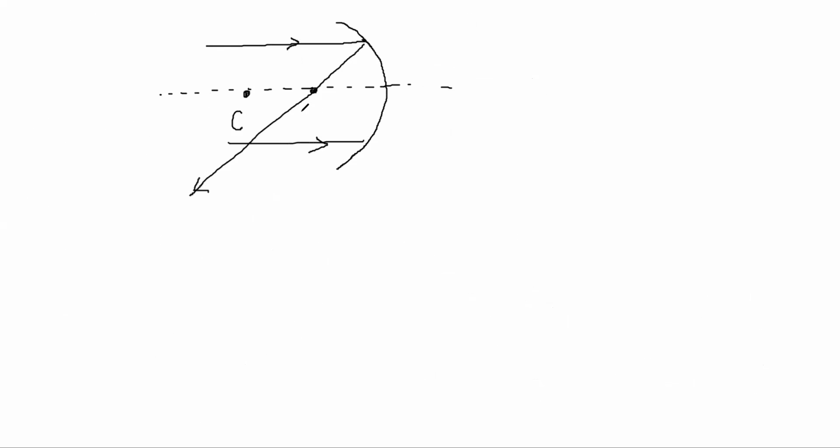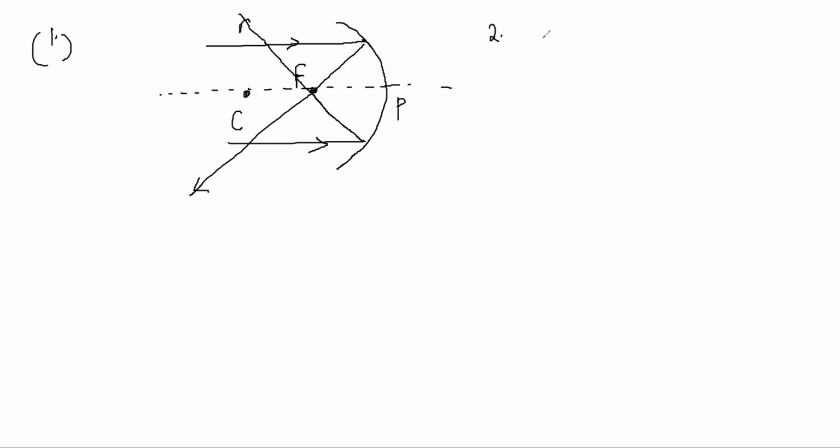Just now we saw one standard ray. If any ray is parallel to the principal axis, it will pass through the focus after reflection. This is one standard ray. This is the pole, this is the focus, this is the center of curvature. If an incident ray is parallel to the principal axis, then after reflection it will pass through the focus. This is one standard ray that you will use.